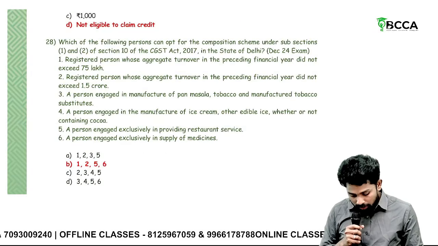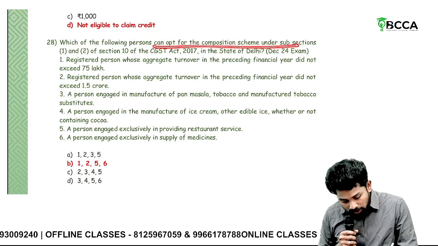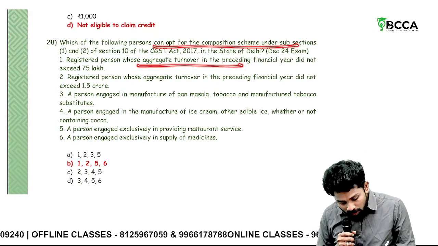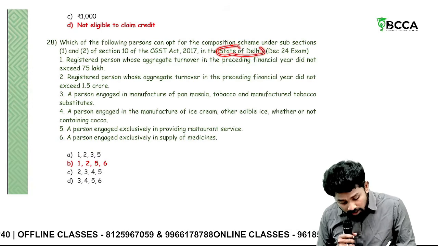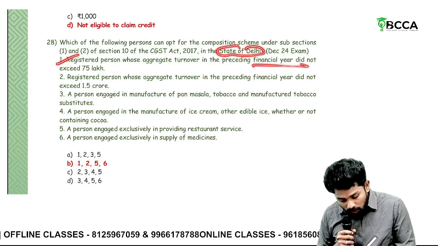Not eligible to claim credit. Which of the following can opt for composition scheme? Registered person whose aggregate turnover in the financial year, where is he, sir? In the state of Delhi. Aggregate turnover within 75 lakhs.